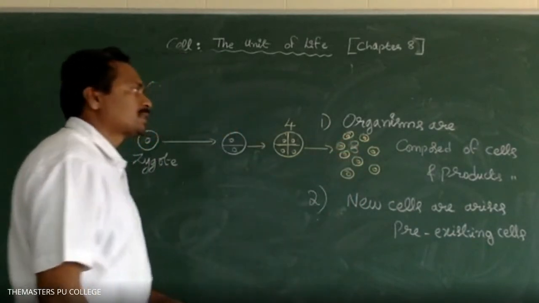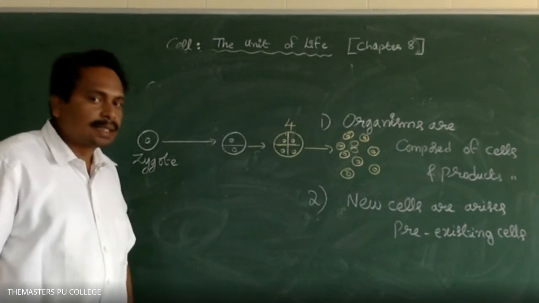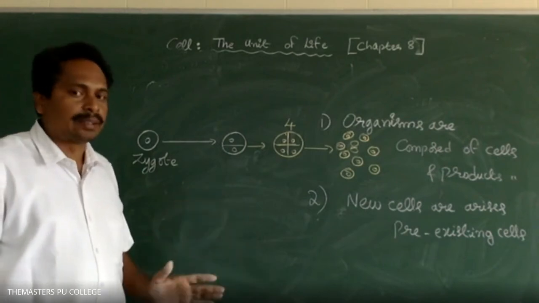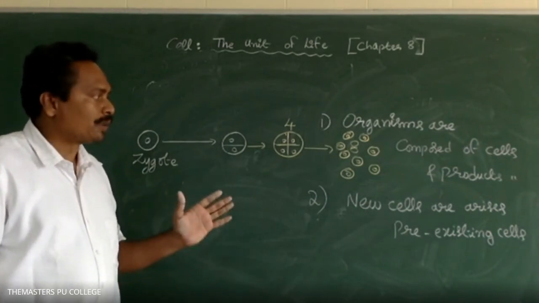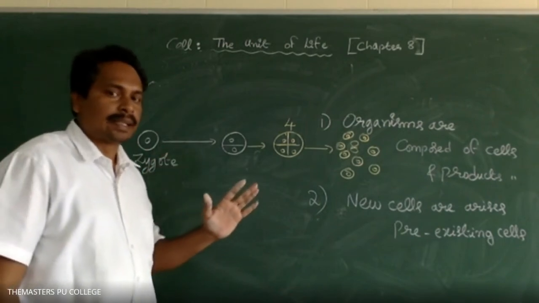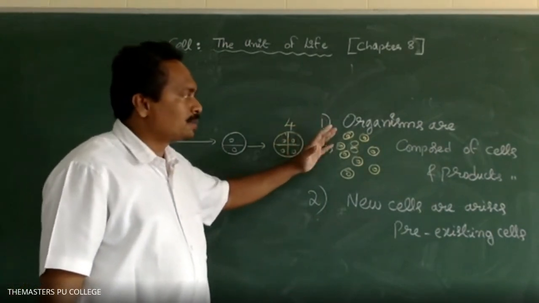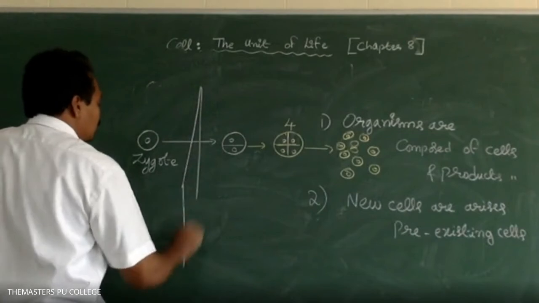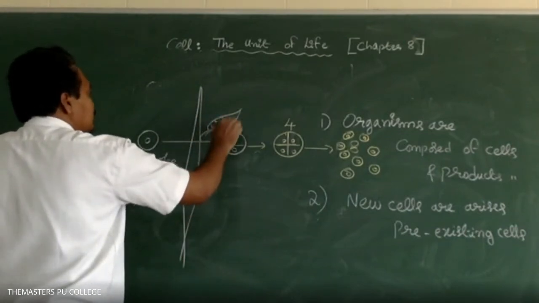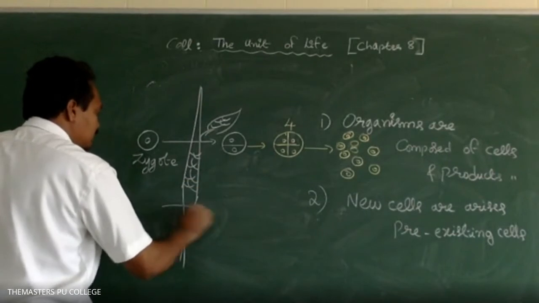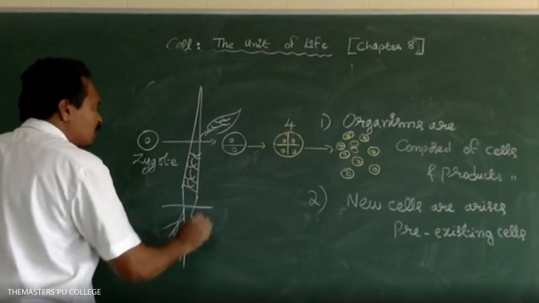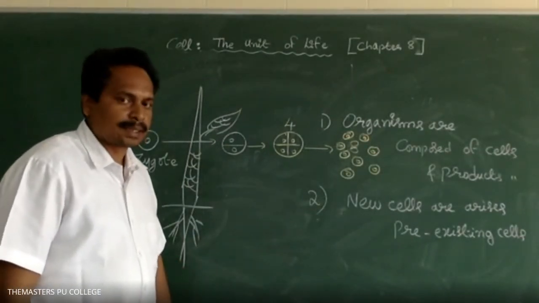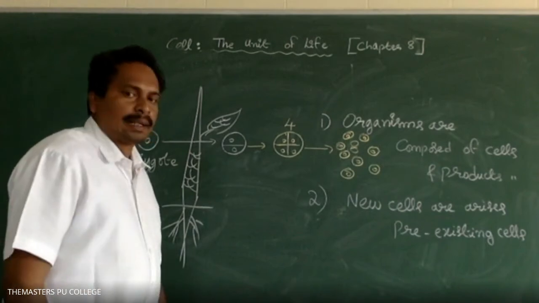New cells arise from pre-existing cells. As per the cell lineage theory, the cell inheritance theory gives information that organisms are composed of cells and products of cells, and the new cells arise from pre-existing cells. Is it clear now?